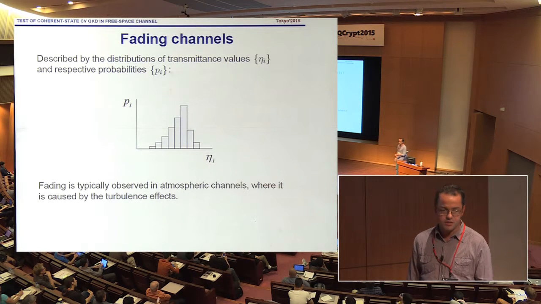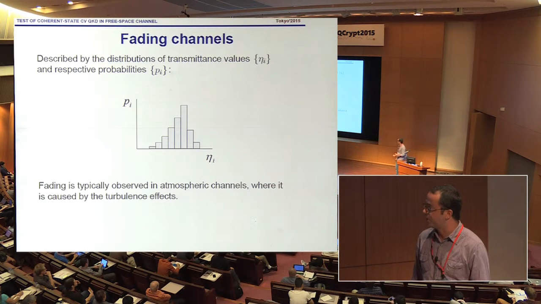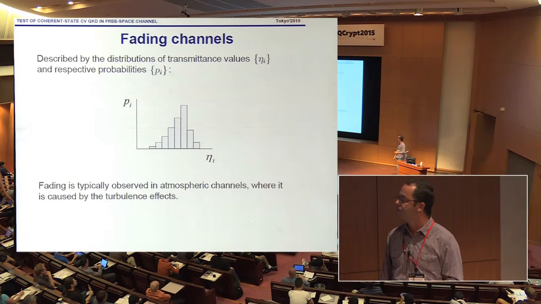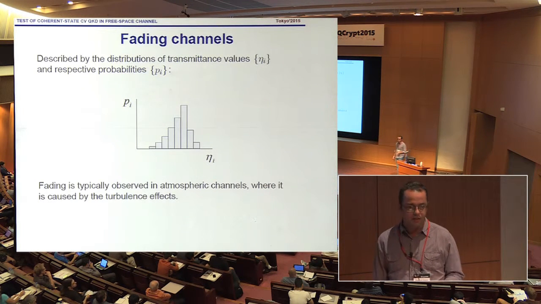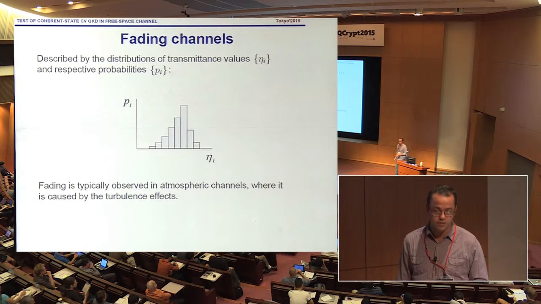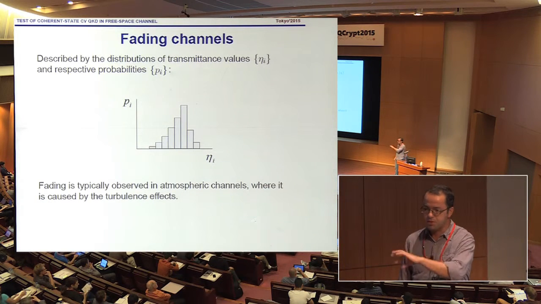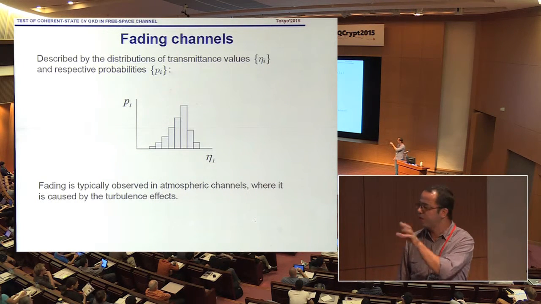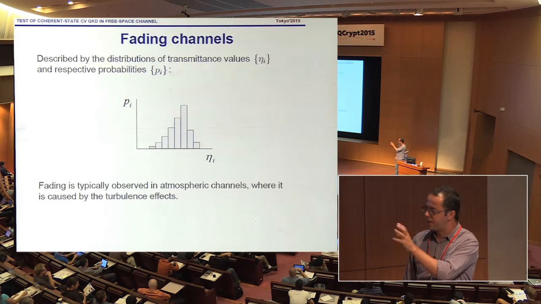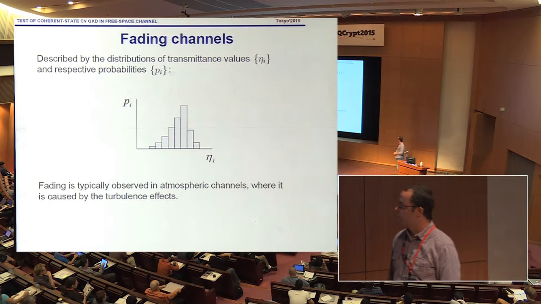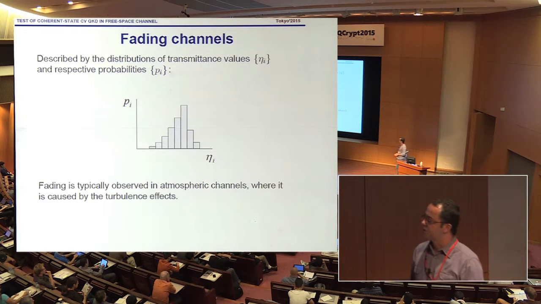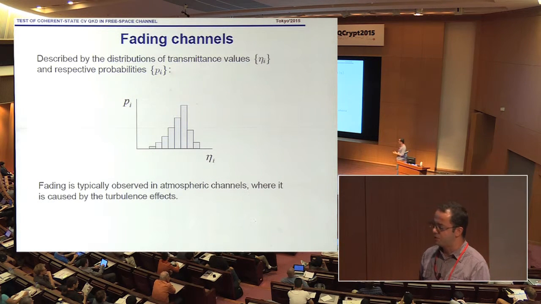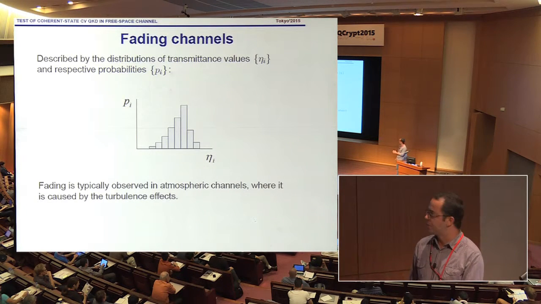So we characterize the fading channel, the atmospheric channel, by a distribution of transmittance values with some probabilities, and it's typically caused by beam wandering in the mid-range channels. So the beam is fluctuating, is traveling around the aperture, and it's not all the time hitting the aperture fully. This can be solved by spatial filtering, possibly, but that would increase loss. So we look at what we can do if our media fluctuates.